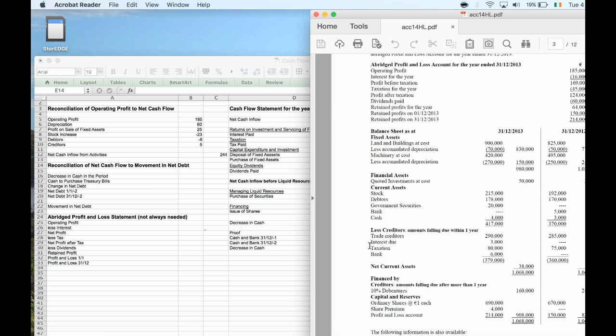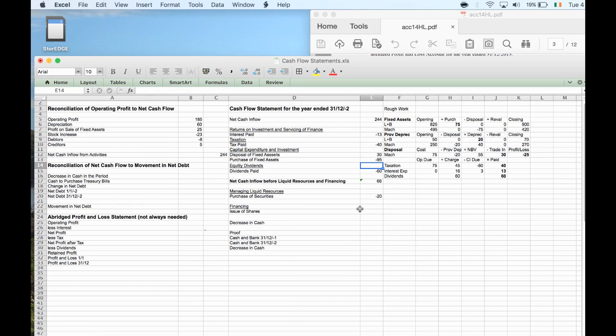So financing. Did I get any money for selling shares? I had 670 here in shares. Now I got 690. So that means 20,000 shares issued, plus an extra 4 grand was paid in share premium. So we received 24 grand. So that's a plus figure.